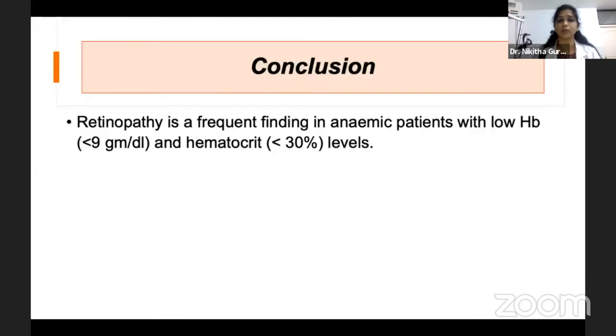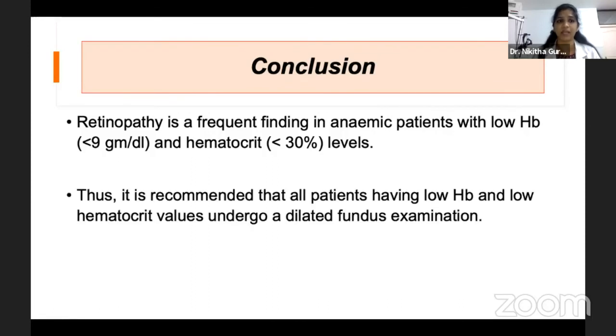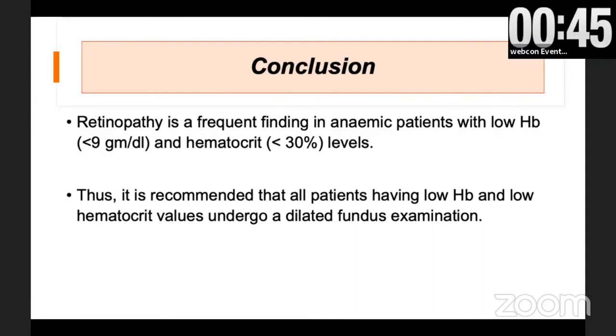To conclude, retinopathy is a frequent finding in anemic patients with low hemoglobin less than 9 and hematocrit less than 30%. Thus, it is recommended that all patients having low hemoglobin and low hematocrit undergo a dilated fundus examination.